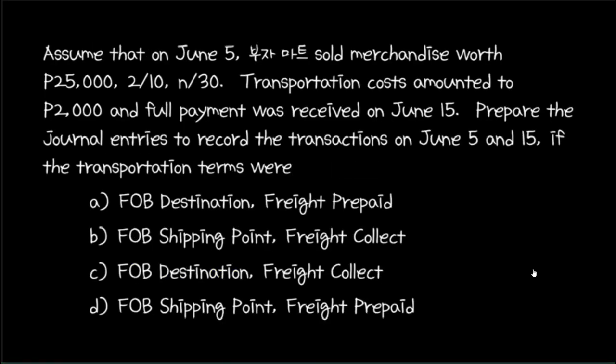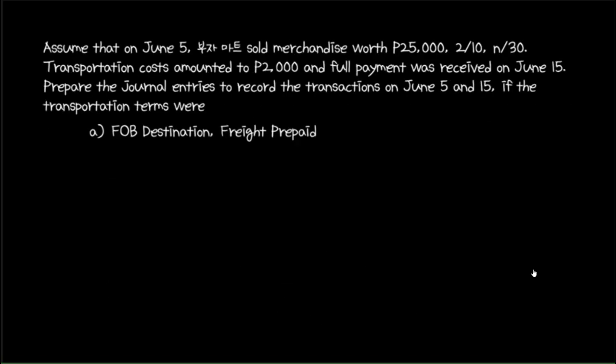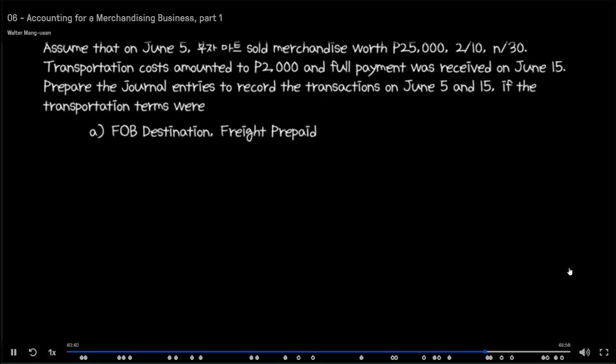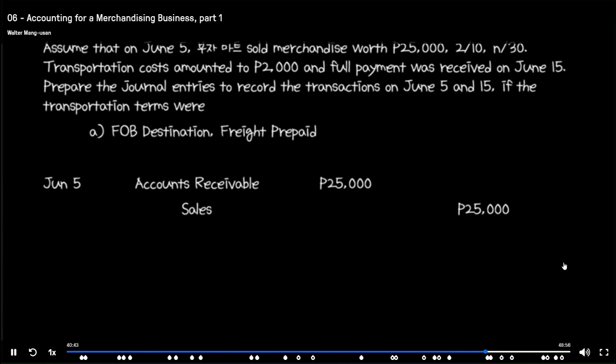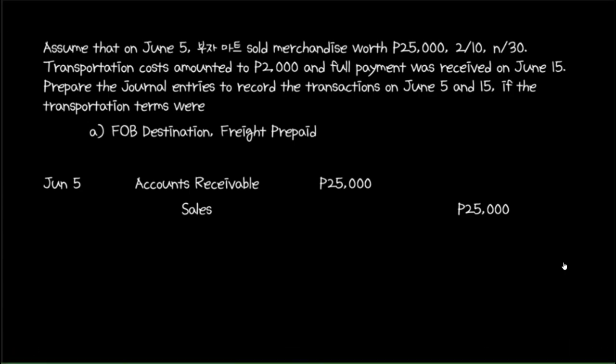Assume that on June 5, Buja Mate sold merchandise worth 25,000, 2/10, n/30. Transportation costs amounted to 2,000 and full payment was received on June 15. We're being asked to prepare the journal entries for June 5 and June 15 with different transportation terms. We consider the first case, FOB destination freight prepaid. First of all, the journal entry for June 5 should include a debit to accounts receivable and a credit to sales for 25,000 pesos.